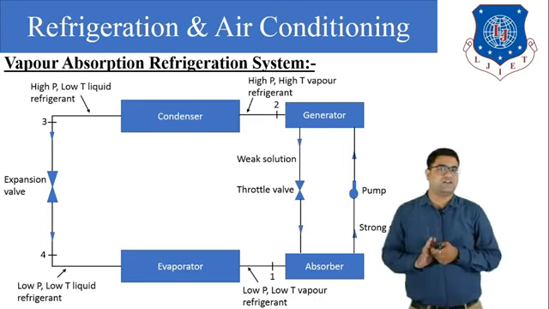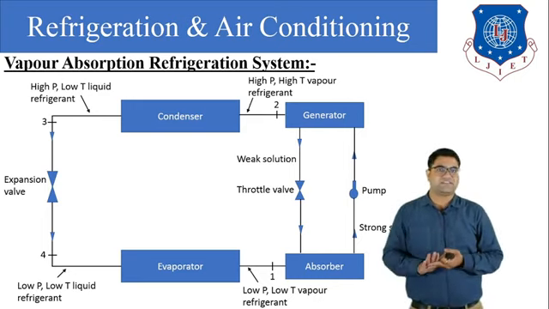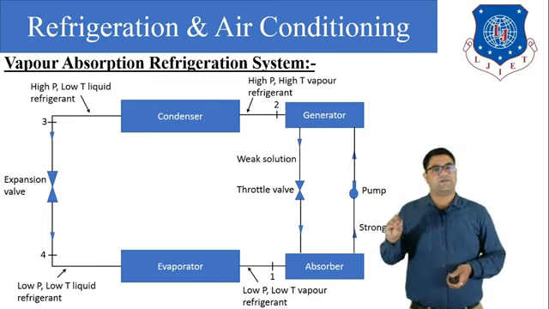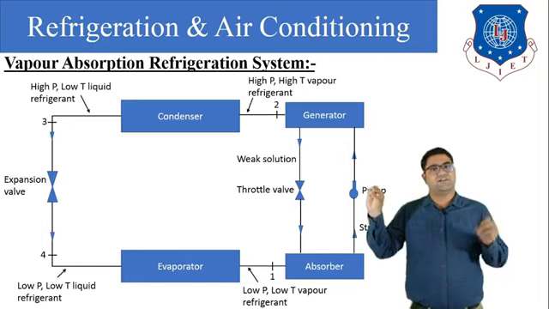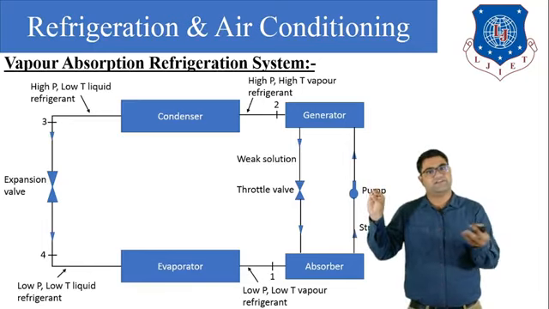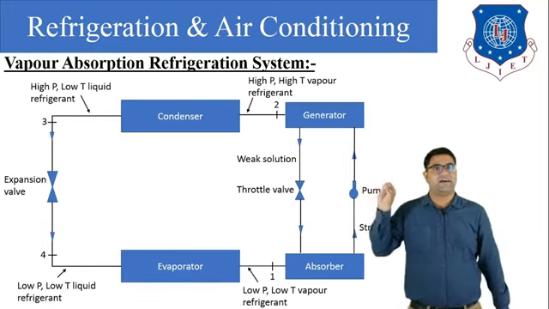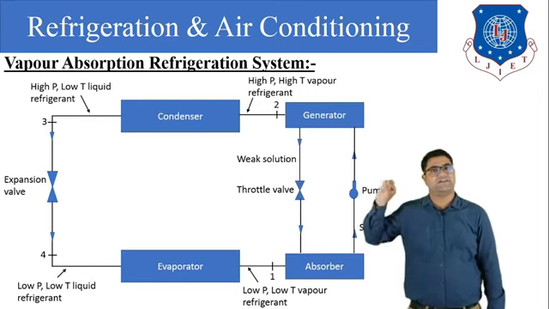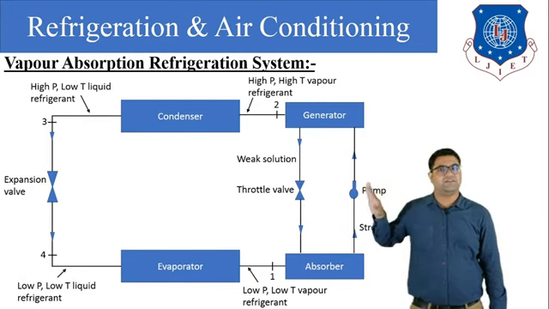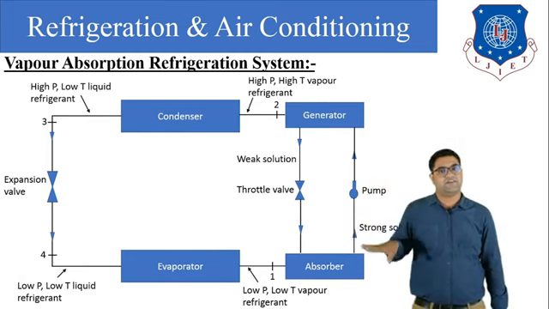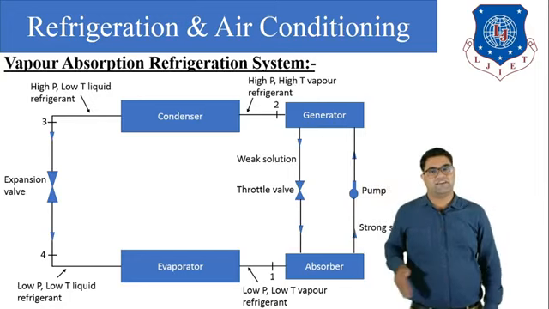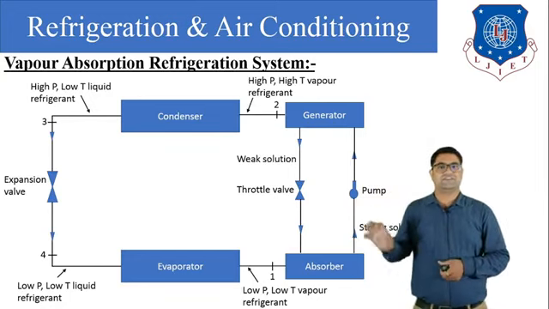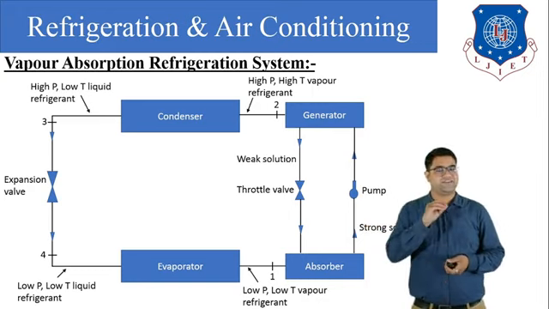from the throttle valve. Again we can say that the high pressure, high temperature vapor ammonia is present in the generator, and the remaining solution, which is called the weak solution, enters into the absorber, and that high pressure, high temperature vapor ammonia enters into the condenser where it will be condensed. After that it goes to the expansion device, then the evaporator, then the absorber, then the generator. So this cycle is repeated again and again. Okay, so this is the vapor absorption refrigeration system.